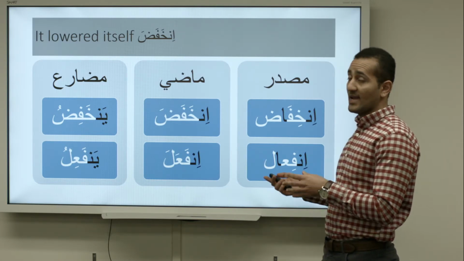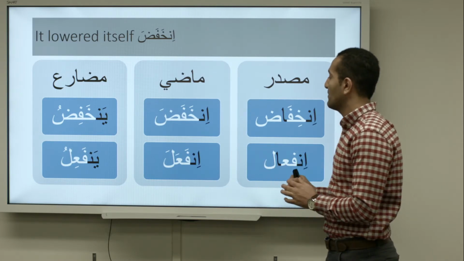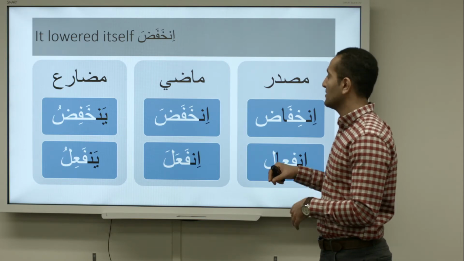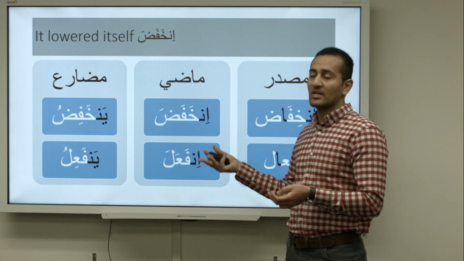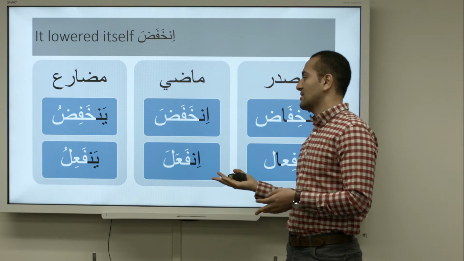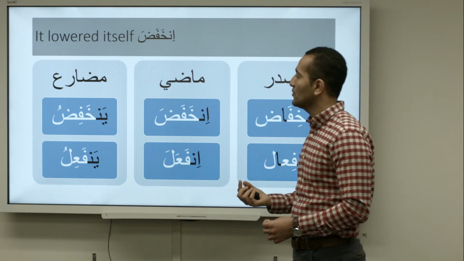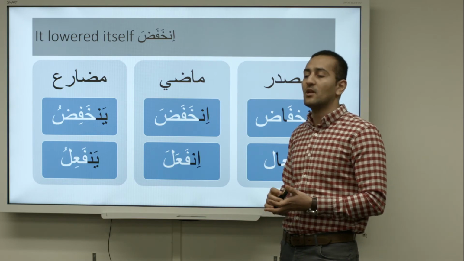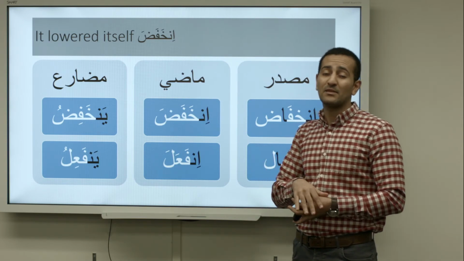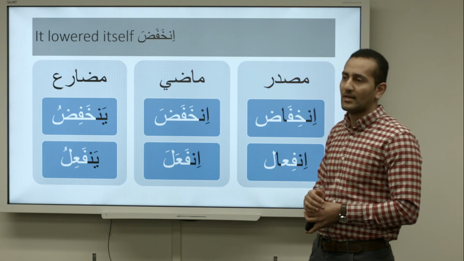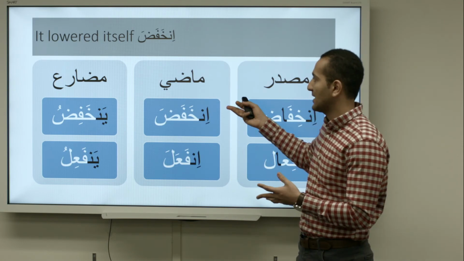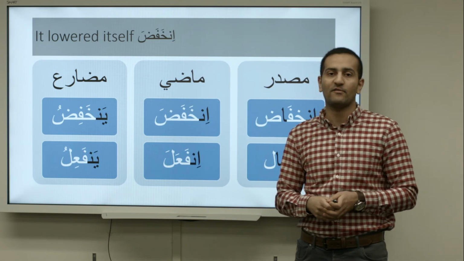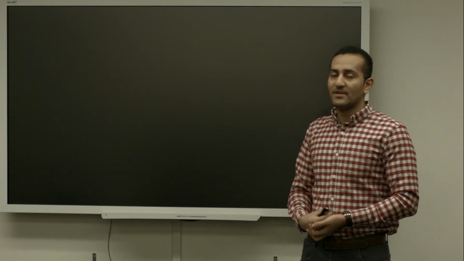The past is انفعل. This is the pattern, and the verb will be انخفض. The present tense, the pattern ينفعل, the verb will be ينخفض. So it's lower, but it's the passive meaning of the verb, like getting lower, as we say, it lowered itself. I believe that's it.